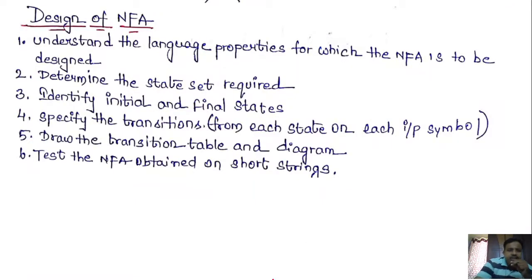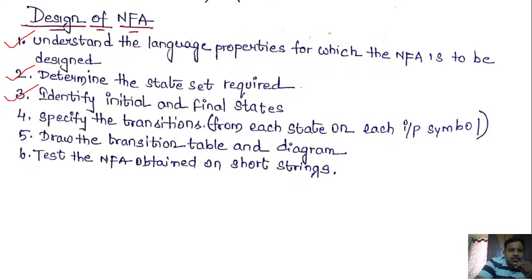Design of NFA. Just understand these steps, which are mostly the same as for the DFA. So, how do we construct an NFA? The first point is to understand the language properties for which the NFA is to be designed. Second, determine the state set required. Once you identify the language properties, that means once you identify the types of strings that are going to be accepted by the NFA, based on that, determine the state set required. Identify how many states are required.